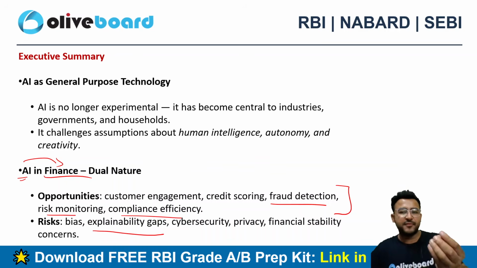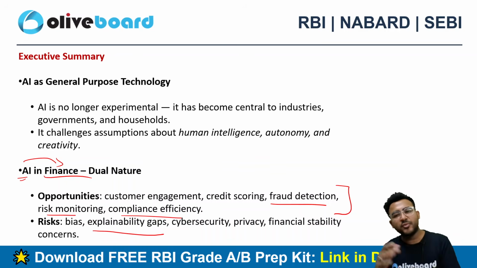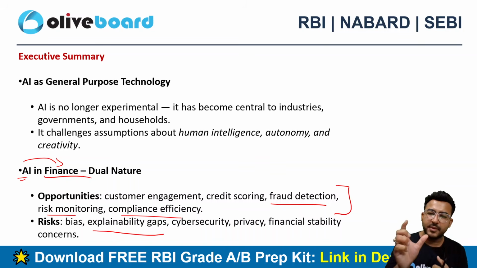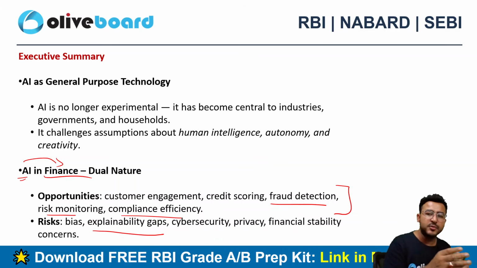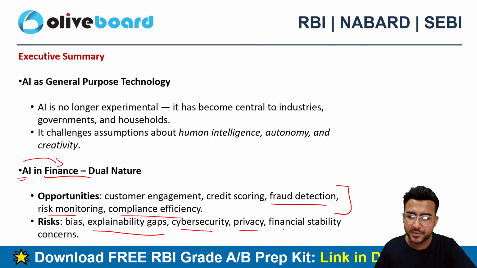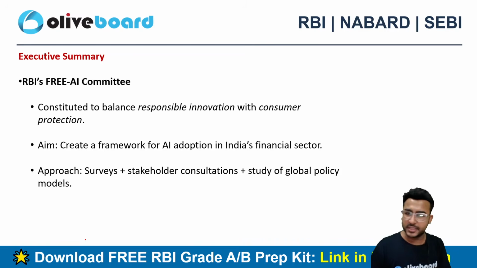Explainability gap. Let's suppose you have asked something from ChatGPT. It can explain the concept, but it cannot explain the criteria, the reasoning ChatGPT has used to arrive at the conclusion. That's why we call it a black box. It's good for analysis, it's good for explanations. However, there is an explainability gap. The AI tools generally cannot explain how they are computing to produce the results. That's a problem which RBI has been highlighting for the past 2 years, not just in this report. Cybersecurity, privacy and financial stability concerns are also mentioned in these risks.